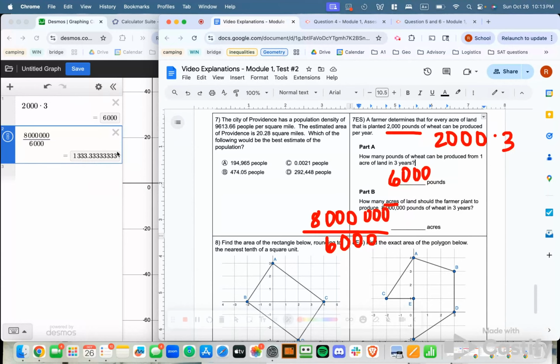1,333.333333. We're going to pretend, though, that this farmer can't plant partial acres. He can only plant full acres. So to make sure that he gets that full 8 million pounds of wheat, we're going to round this up to the nearest whole number and get that he would need 1,334 acres in order to get 8 million pounds of wheat in 3 years.